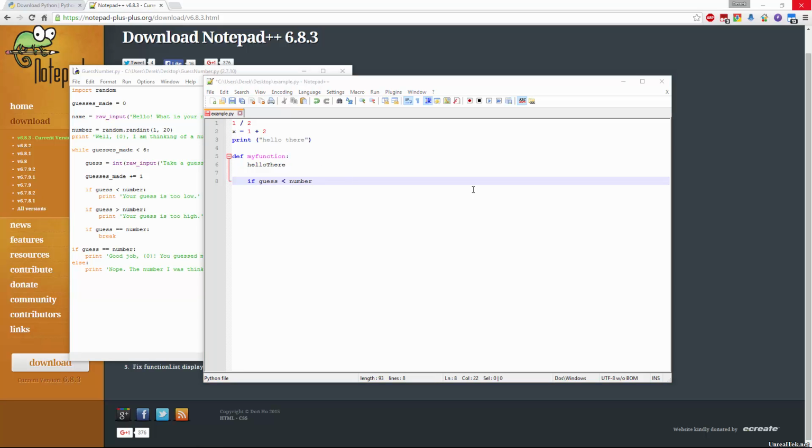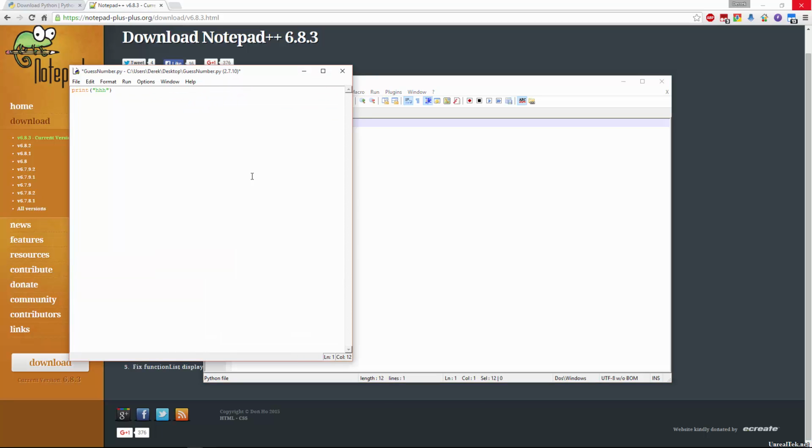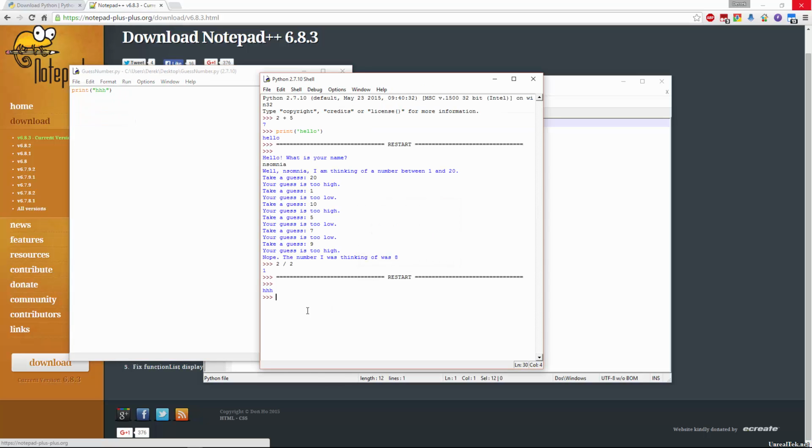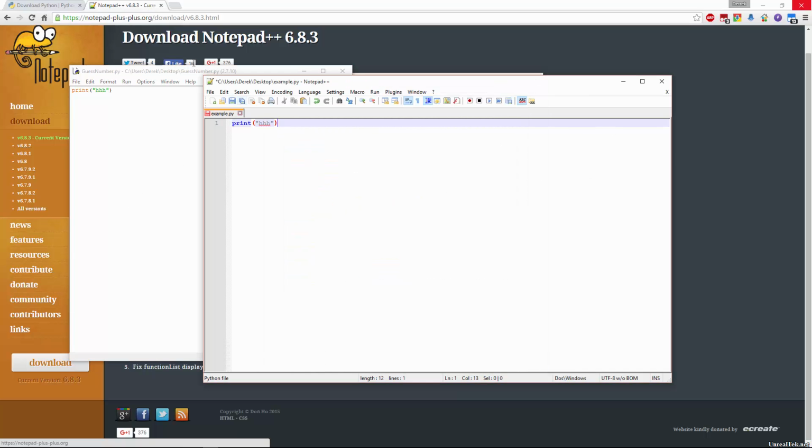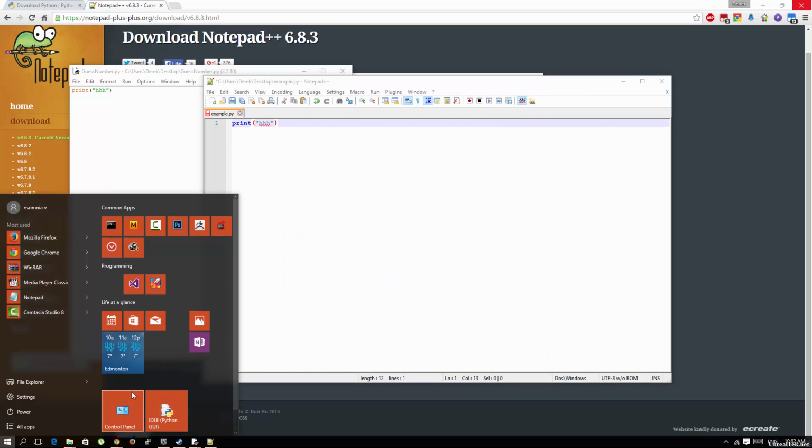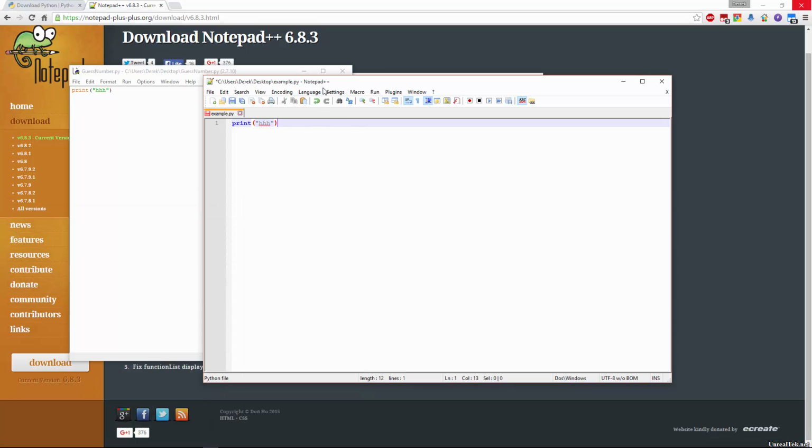And sometimes, just for ease, we'll write it in here, and then we'll just copy and paste it into the window, and then we'll just run it, and then we'll overwrite it, of course. So make sure you have idle available, and I suggest Notepad++ as well.